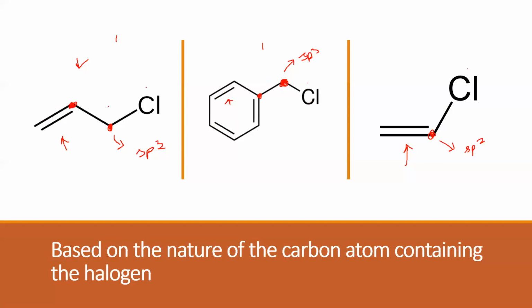So this is allylic, this is benzylic. And coming to the last case, the halogen is attached to an sp2 carbon directly. Such a halide is called a vinylic halide. So the first one is allylic, the second one is benzylic, the third one is vinylic.